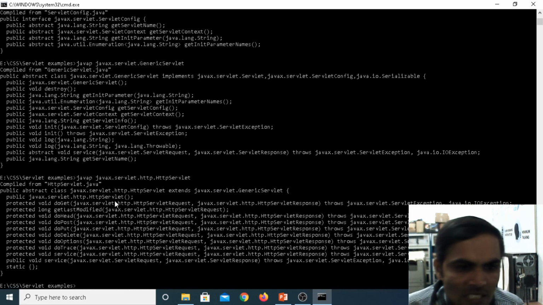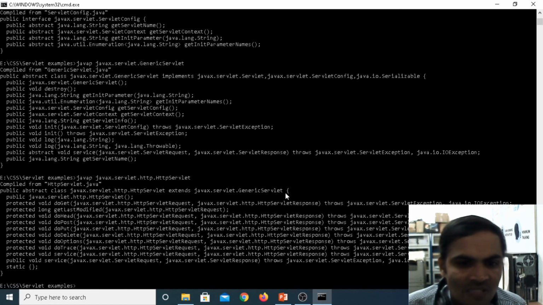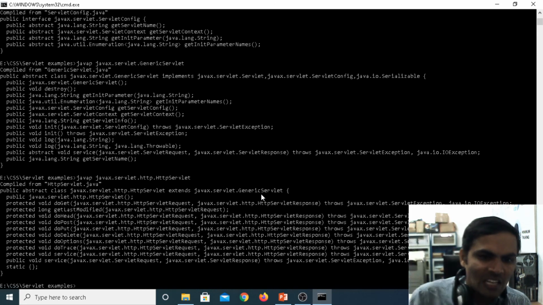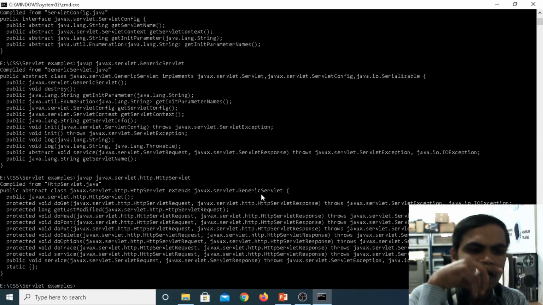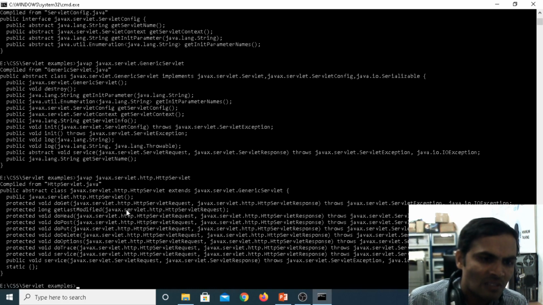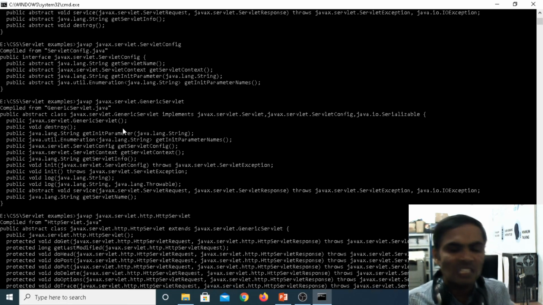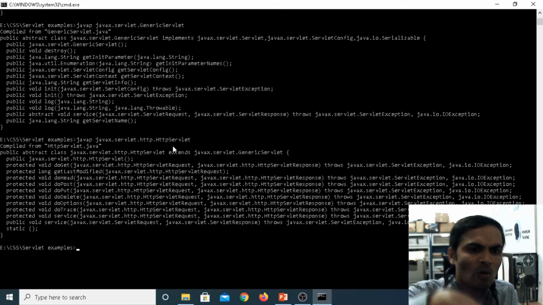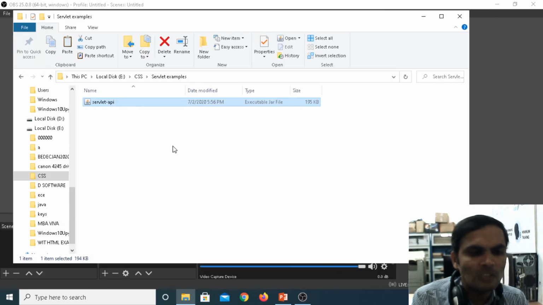For abstract classes we use the extends keyword. With the help of the GenericServlet class, they implemented the HttpServlet class. Under this class also methods will be there. By using these three ways, we can develop. The simple way is HTTP; all methods are overridden under the HttpServlet class. Thank you. In the next class, we can see a simple servlet application.